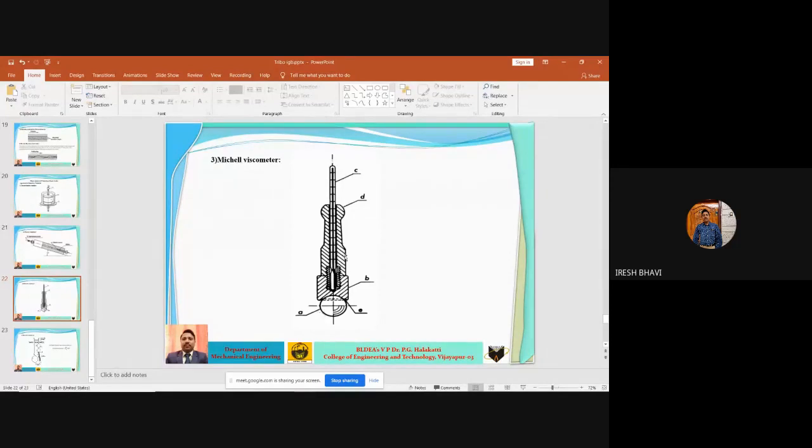In addition to its pocket size, this instrument has the advantage that only a few drops of oil are required for a test. If some drops of lubricating oil are there, that much is sufficient to test the viscosity of lubricating oil.